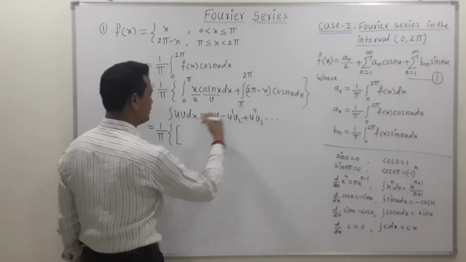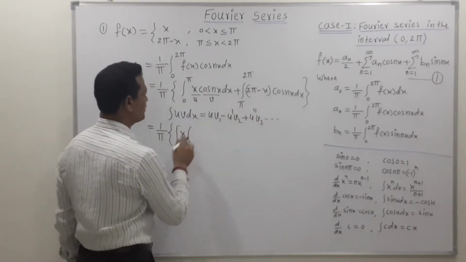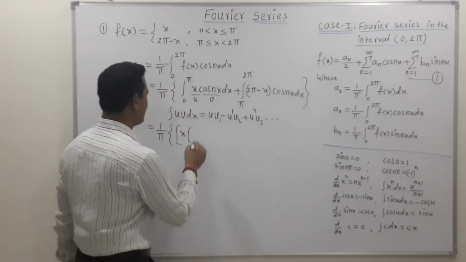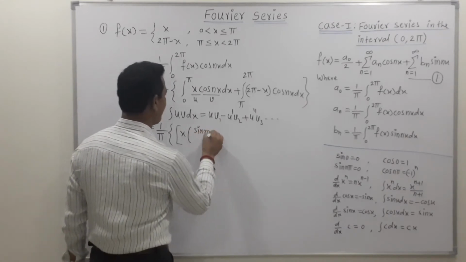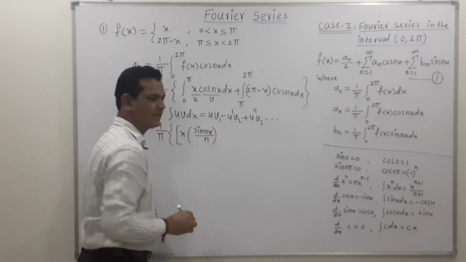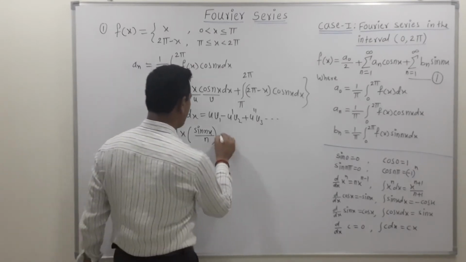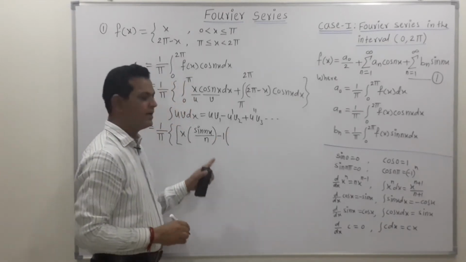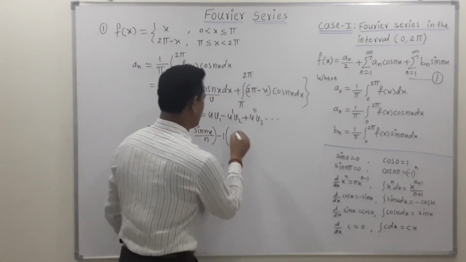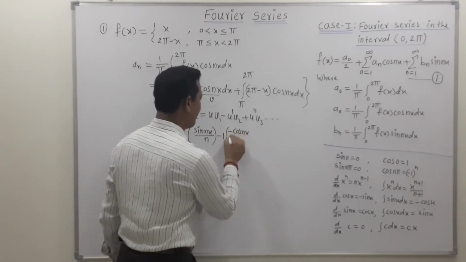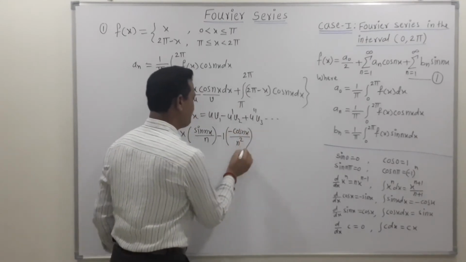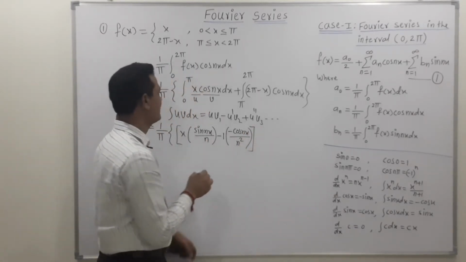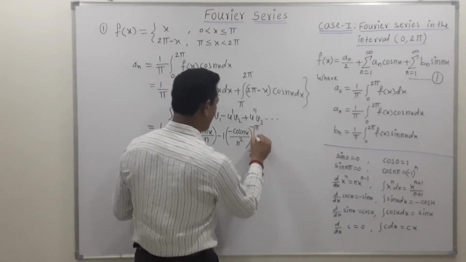Just use this rule, and we get x into the integration of the cos term. We know that the integration of cos is sine, so we can write this as sine of nx upon n, first function times integration of second, minus derivative of first. The derivative of x is 1, so the next term is the integration of the sine term. The integration of sine is minus cos of nx upon n into n, that is n square. Now the next derivative is 0, so we get the final step. Its limit is 0 to pi, so plus.